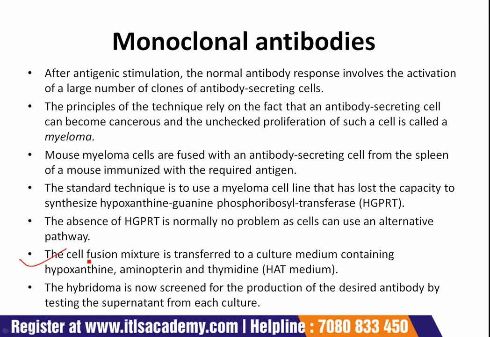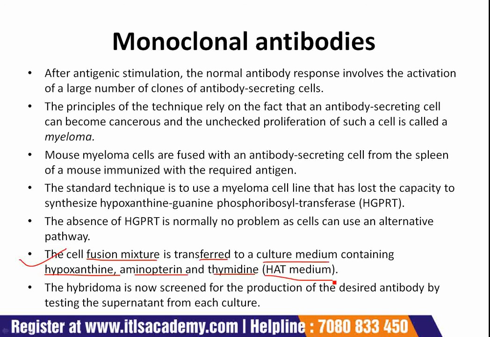The cell fusion mixture is transferred to a culture medium containing hypoxanthine, aminopterin, and thymidine, which is combinedly known as HAT medium. Now, unfused myeloma cells are unable to grow as they lack HGPRT.